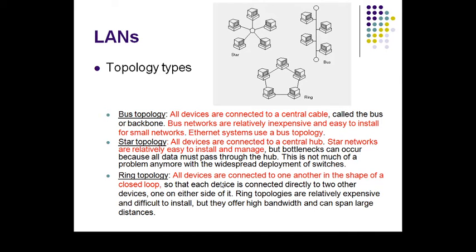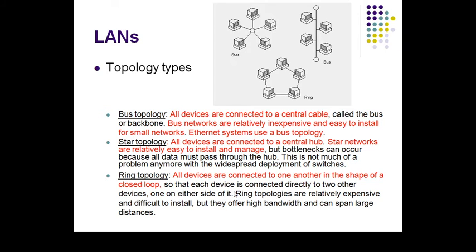Then ring topology. All the devices are connected one to another in the shape of a closed loop. So if we observe, all these devices form a circular shape, or they are connected by a closed loop. That is called a ring topology.